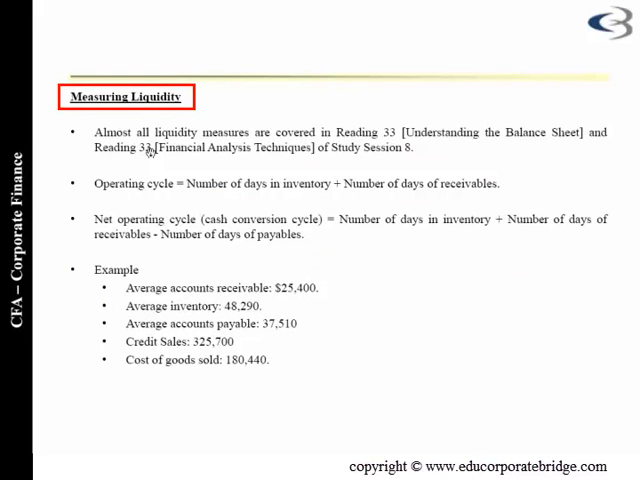So how do we try to measure liquidity? Even in our last class on financial statement analysis, we have tried to calculate the operating cycle. So operating cycle is the number of days in inventory and number of days in receivable. That is how many days my money would be blocked in inventory and then in receivables. And for net operating cycle, we deduct number of days of payable because that's the credit which I'm receiving.